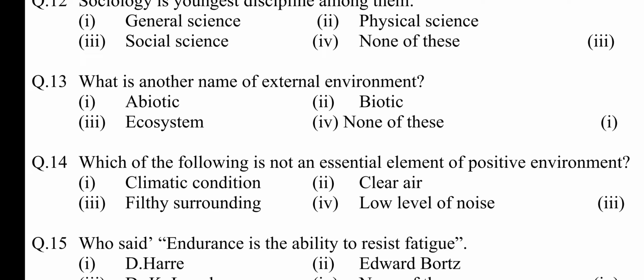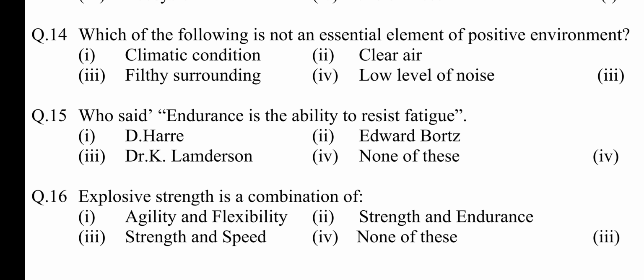Question number 14. Which of the following is not an essential element of positive environment? Option first, climatic condition. Second, clear air. Third, filthy surrounding. Fourth, low level of noise. Answer is filthy surroundings.